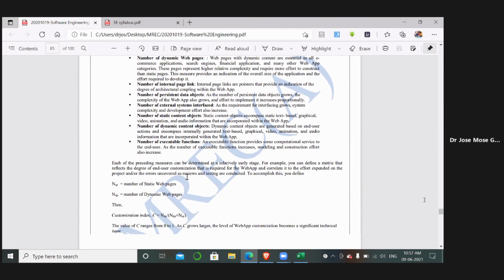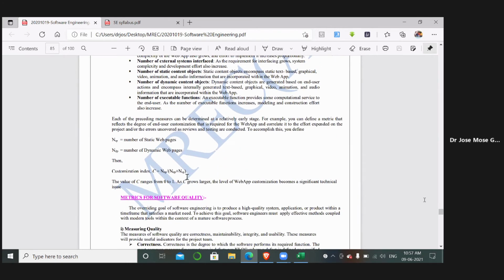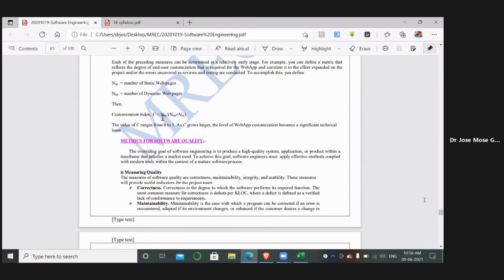Okay, so based on that, we will be calculating the values like number of static pages and number of dynamic pages. So finally we will be getting the value like number of dynamic pages divided by number of dynamic plus static pages. Okay, so this is how we are going to have the value which is correlating with the web application that we are having. Okay, so this is how the testing is being done. So that is all about process.